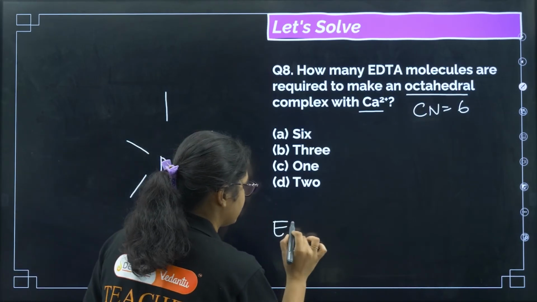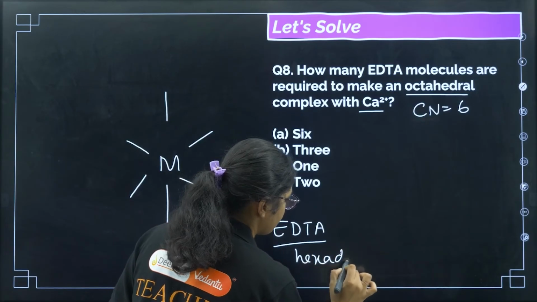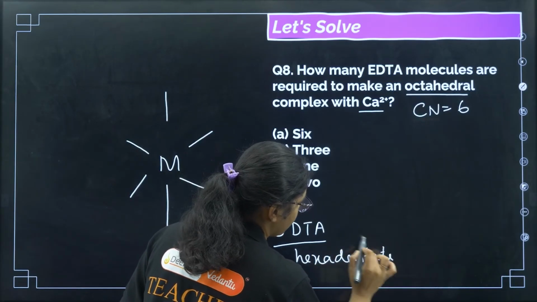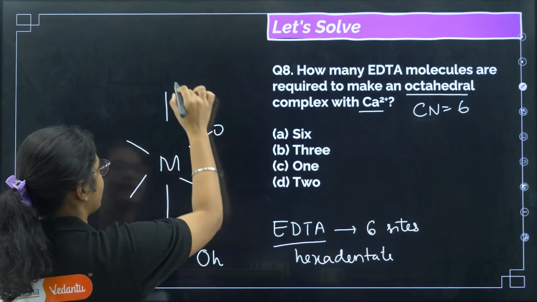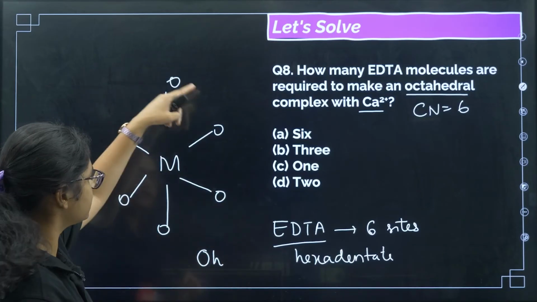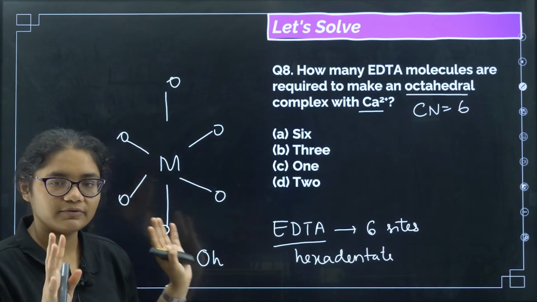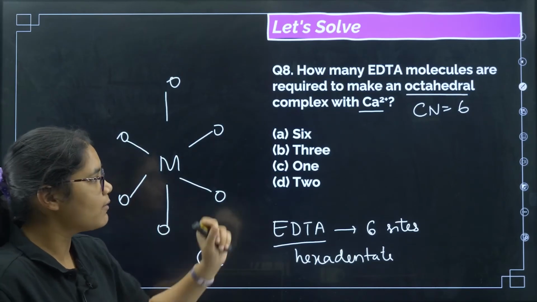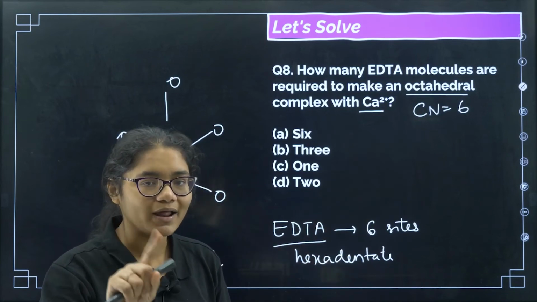If you remember, EDTA is a hexadentate ligand, that means it has 6 sites. With one EDTA, all these 6 bonds can be formed. So to form one octahedral complex with Ca2+, we need only one EDTA.